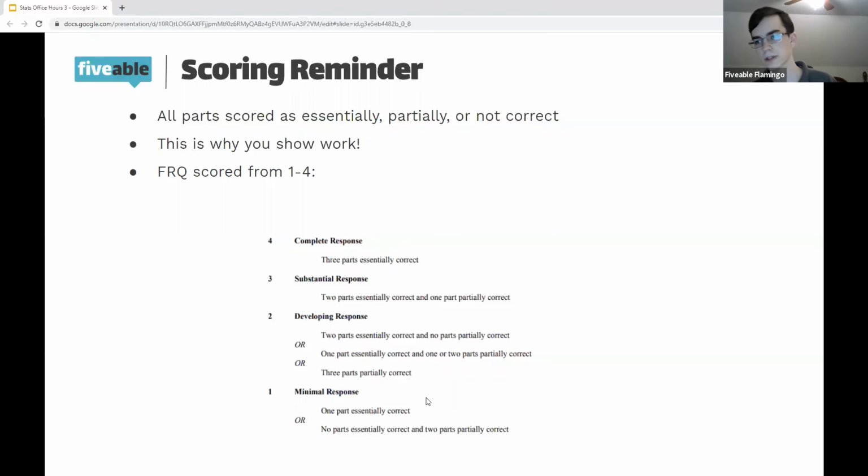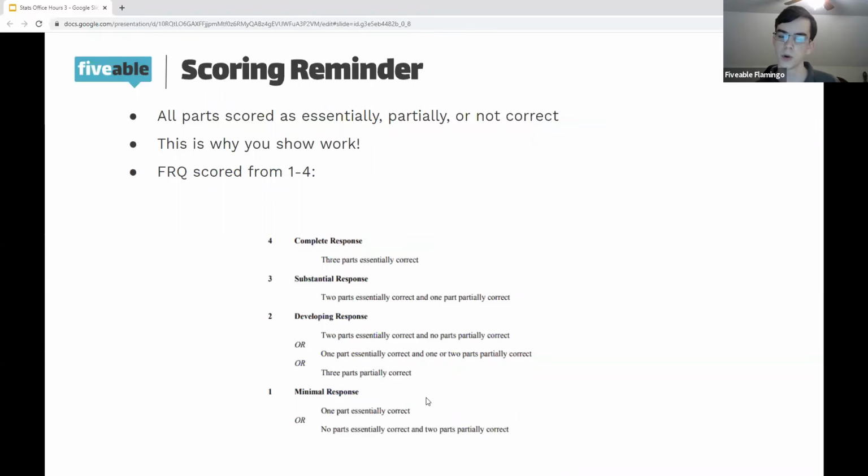And the way that works is, if you look at the scoring guidelines for past exams, basically what those readers are looking for is, did you include certain things? So maybe 5 or 6 things to include per part. And if you included more than 5, you get it essentially correct. If you included 3, you get it partially correct, and so on and so forth.